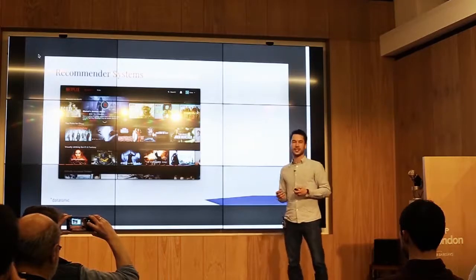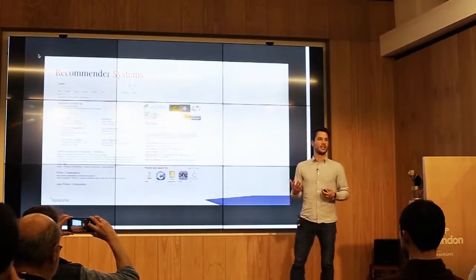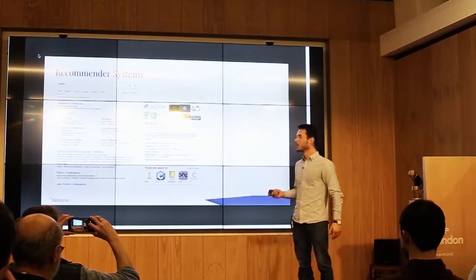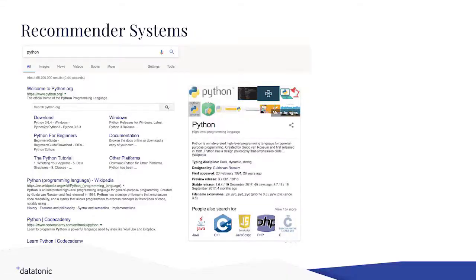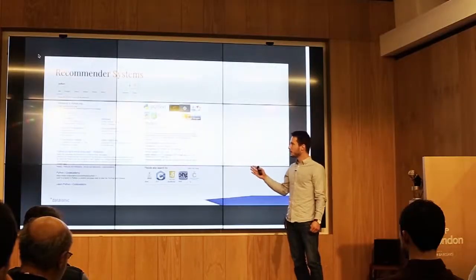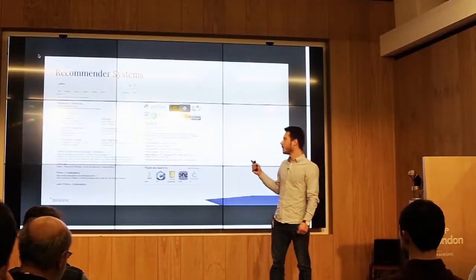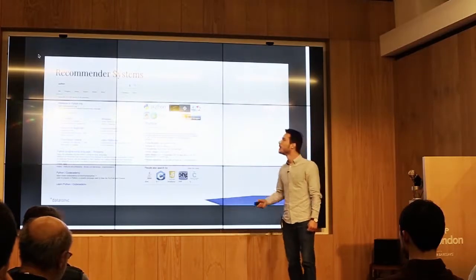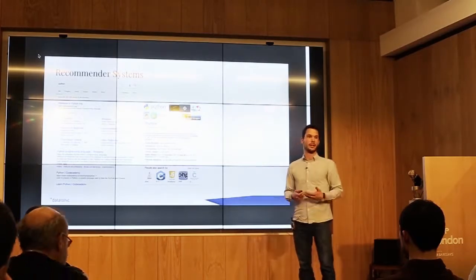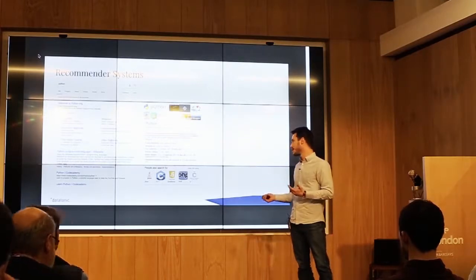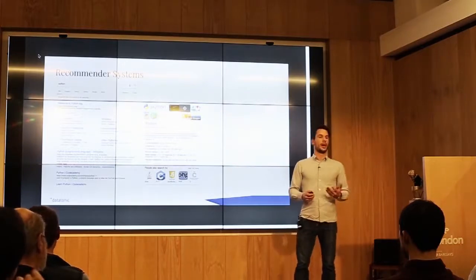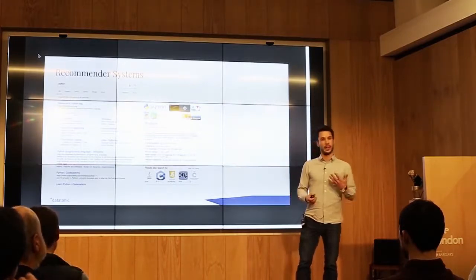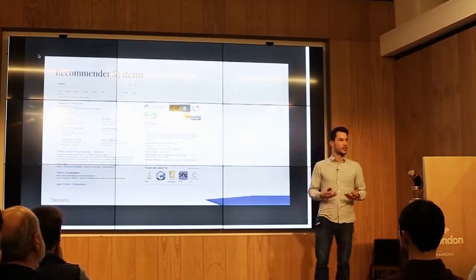And there's a few more use cases that people don't usually realize are recommendation systems. It's, for example, Google search. So if I put in Python into Google, this is what I get. And I imagine a lot of you get something very similar. But there's something a little bit wrong with it because it's heavily personalized. So if I want to look for the snake, I actually have to go to page 2. So even the search here is personalized, and that's most revenue generating when we look at ads. So the idea of the recommender system is obviously very simple. Given a user, I want to recommend a few products the user might have never interacted with, but that the system thinks the user will enjoy a lot.